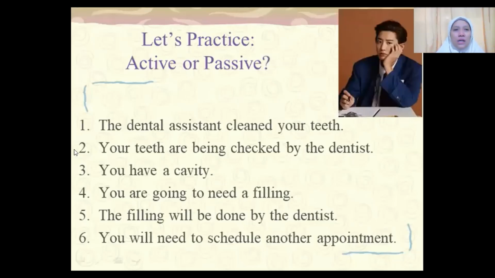Okay, now you will see some exercises. You can practice by yourself later on. For example, the first one, we are going to identify: your teeth. Is it active or passive? Yes, it is active. The subject, the dental assistant, is the doer. And then number 2: your teeth are being checked by the dentist. Of course, this is passive. Your teeth, subject of receiver, are being, the to be, and checked, verb 3, and by the dentist.